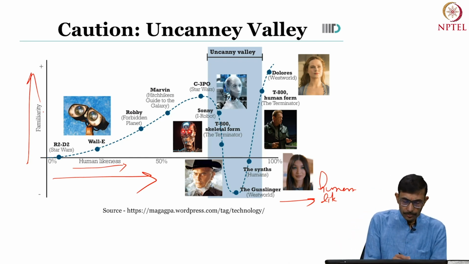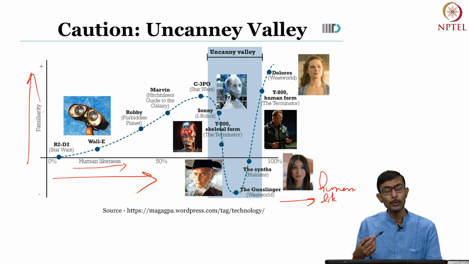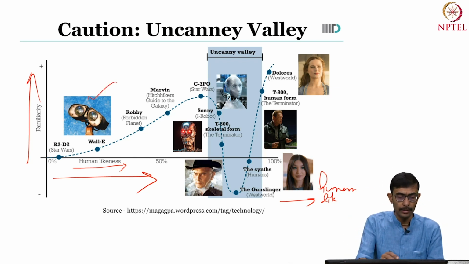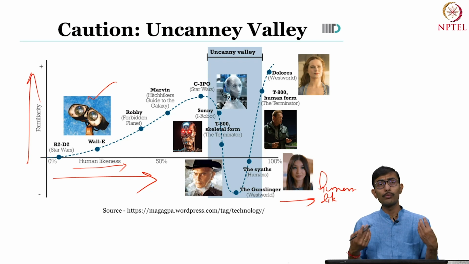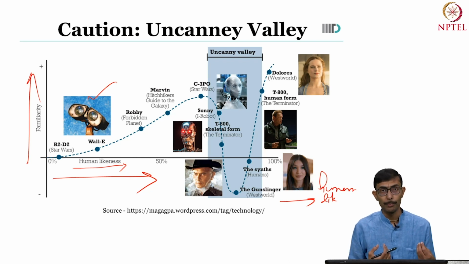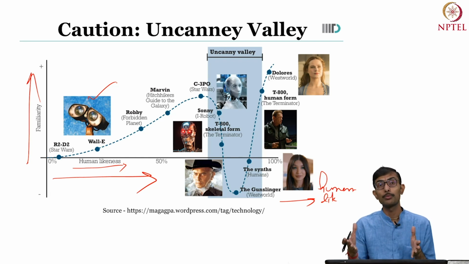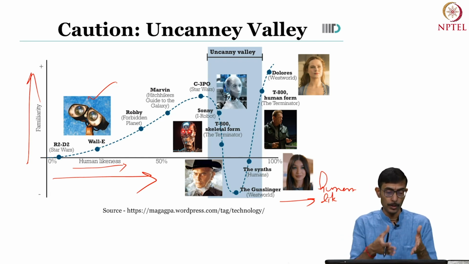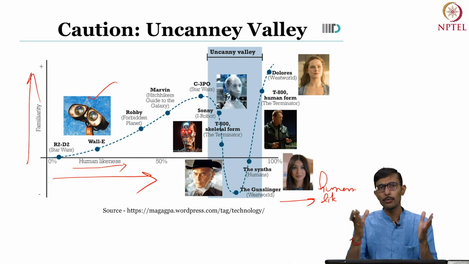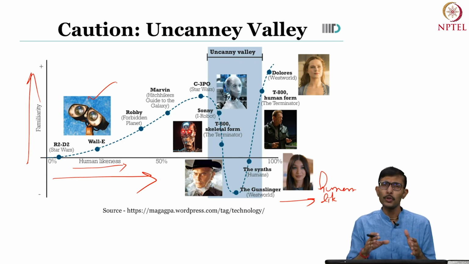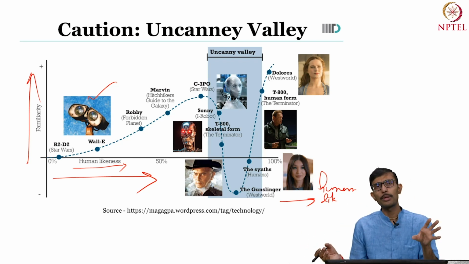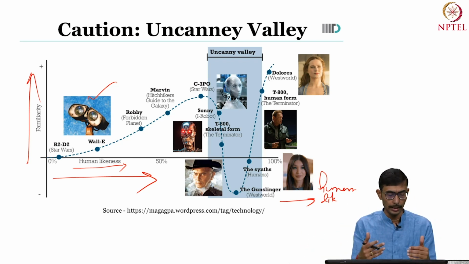So for example, if you recall R2D2, or even the Wall-E character in front of you, it was so popular because it was not human, but at the same time it had some human-like behavior and shape as well. For example, it had two cute eyes, and it was able to navigate and things like that. So not exactly like a human, but with some human-like form, and people liked it a lot. Similarly was the case with R2D2, and so on.